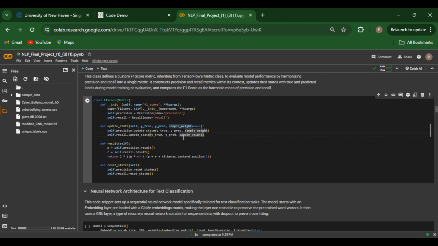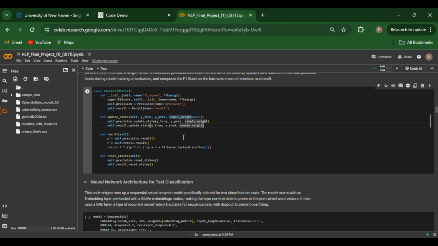To rigorously evaluate our model, we implement a custom F1 score metric which combines precision and recall into a single measure. This is particularly useful for balancing the trade-off between precision and recall.